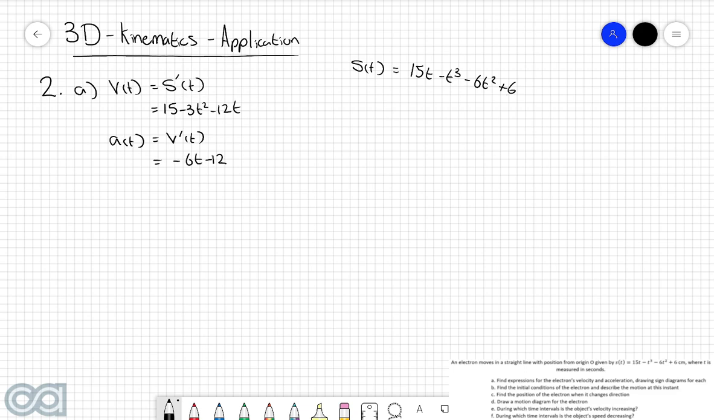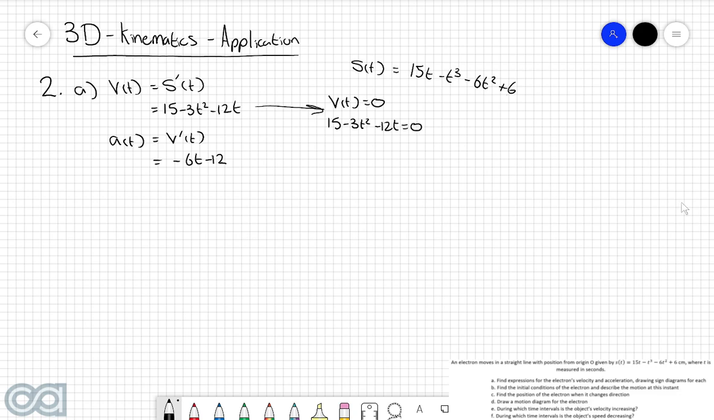So now that we have both of these expressions here, we're now going to work on actually drawing up the sign diagrams. So the first thing I'm going to do is work on the velocity sign diagram, and what we can do from here is set this expression equal to 0. So we've got 15 take 3t squared take 12t is equal to 0.